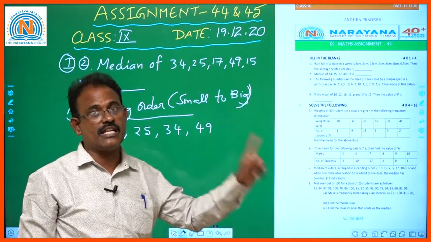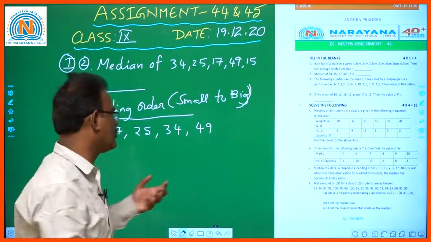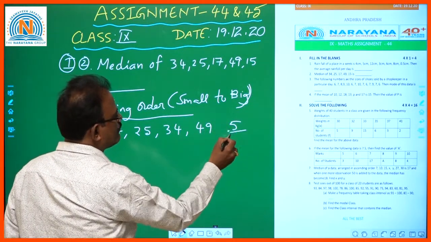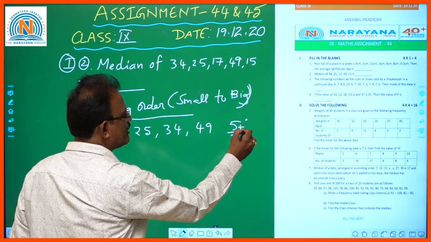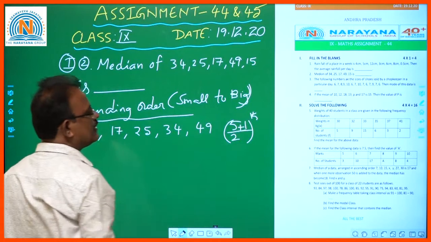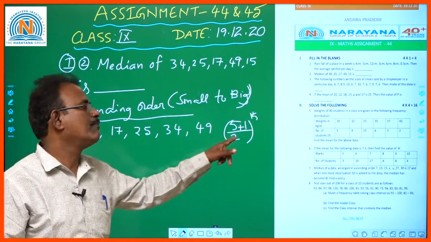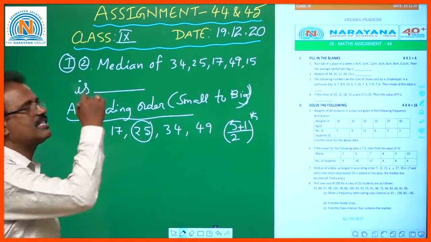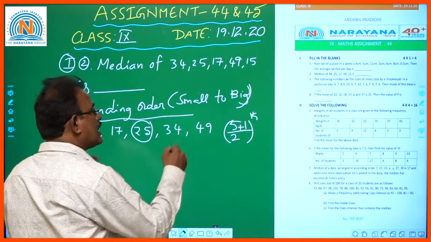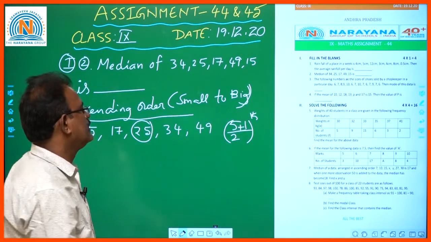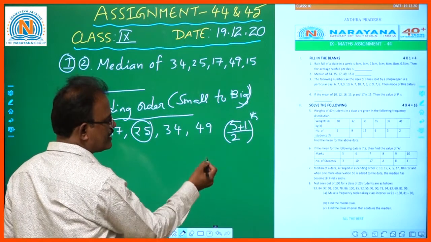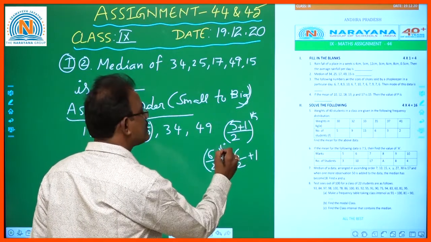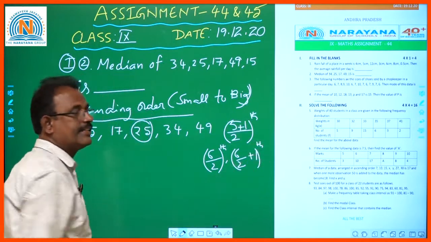If the number of observations is odd, suppose 5 observations, then the (5 plus 1) by 2th observation in the ascending order is the median. So 5 plus 1, 6, 6 by 2, 3. The third observation is the median. Sometimes, if the number of observations is even, suppose 6, then the 6 by 2th and 6 by 2 plus 1th observations are the medians. Like that we are treating.